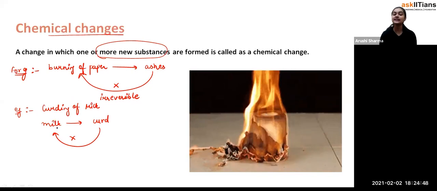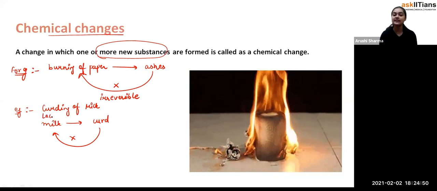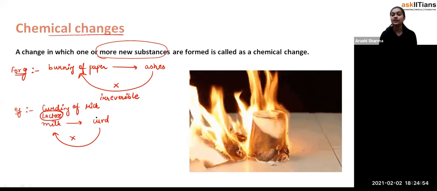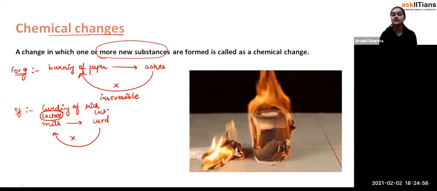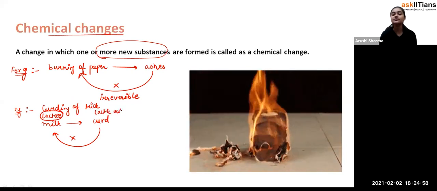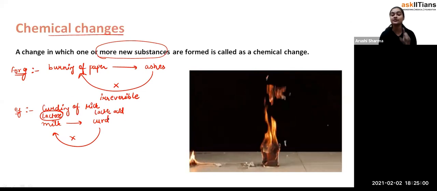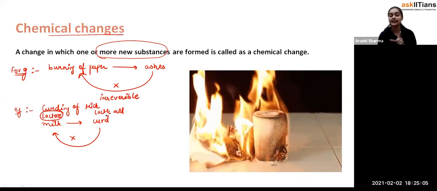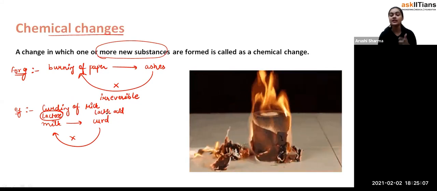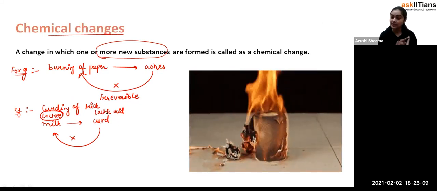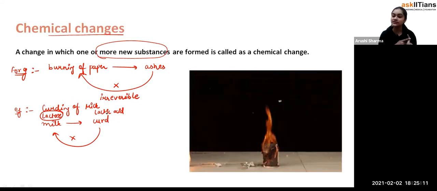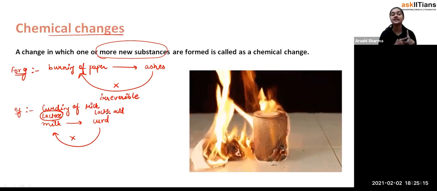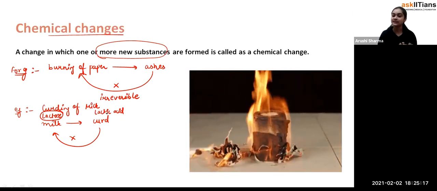See, students, in this case milk has a sugar called lactose, and when it converts into curd, that lactose sugar converts into lactic acid. So due to that the curd is formed, and you can see that the chemical properties are changing. Exactly. So whenever the chemical composition is changing, some new substance gets formed, and you are not able to reverse that process, such changes are called chemical changes.